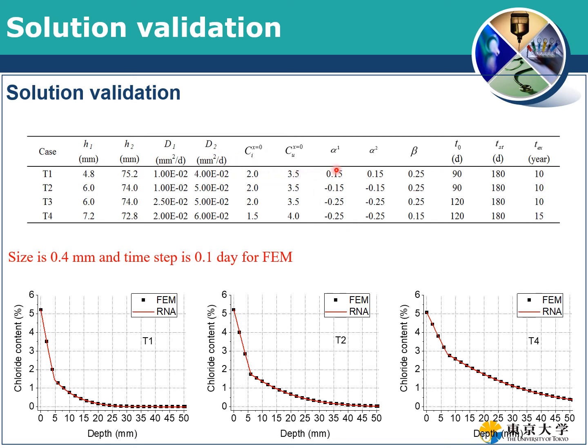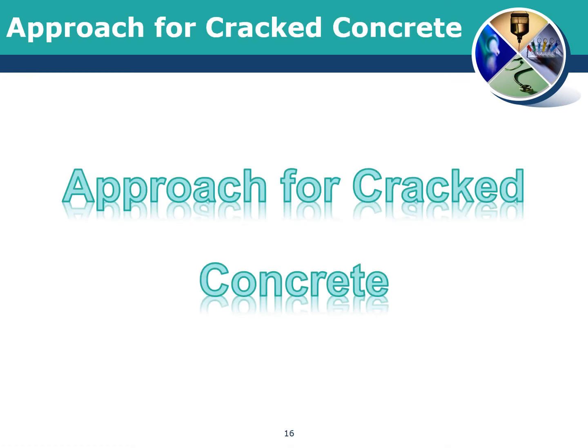In these cases, we consider the time dependency of the diffusion coefficient, the time dependence of the surface chloride content, and also assume different diffusion types. You can see that this approach gets almost the same result as the finite element method. So in conclusion, this approach is convergent and reliable. Based on this approach, let's see how to use it to consider cracked concrete.